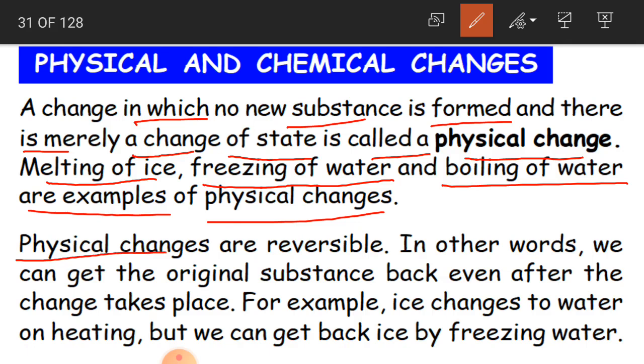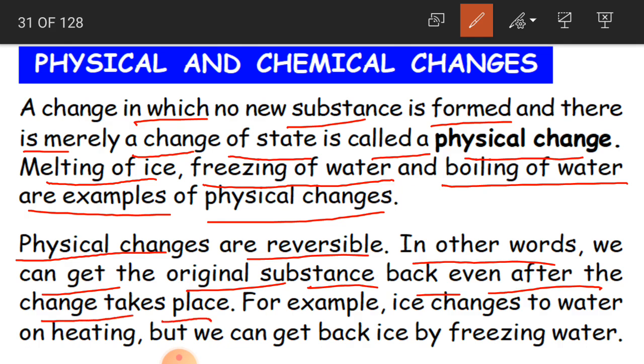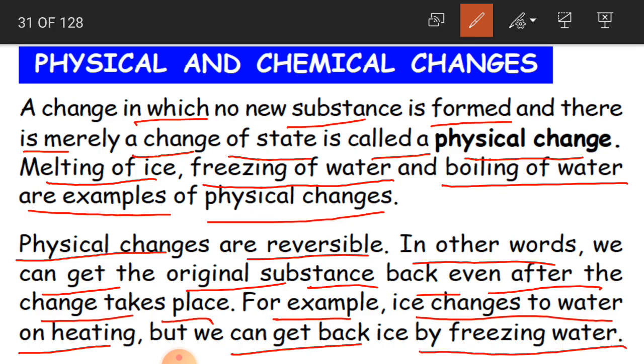And physical changes are reversible. Reversible in the sense, if ice is becoming water, then water also can become ice. No, children, and it becomes also. So this change we call reversible. So in other words, we get the original substance back even after the change takes place. For example, ice changes to water on heating, but we get back ice by freezing water.